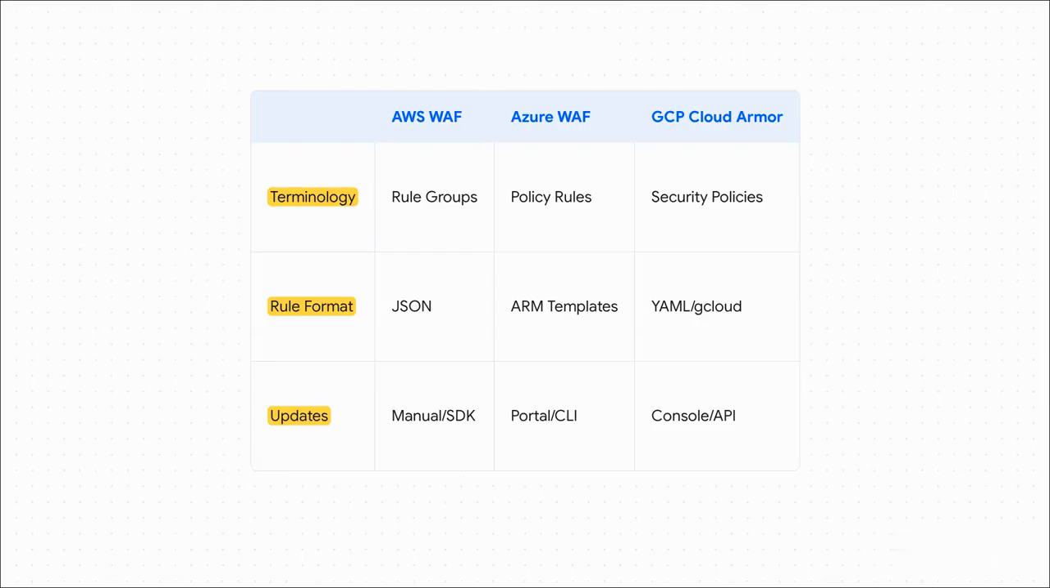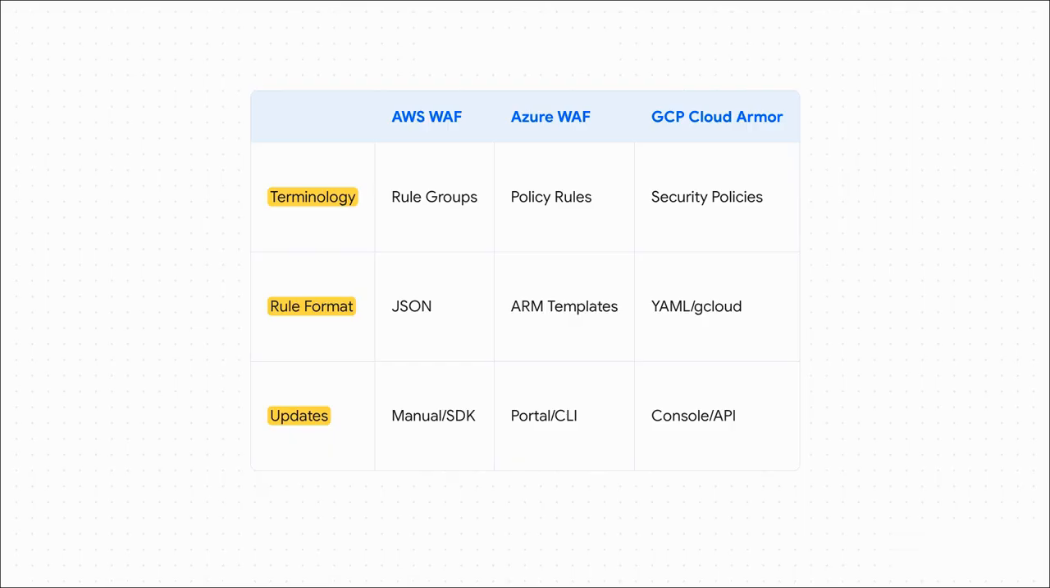And this is what that chaos actually looks like. It really is a tale of 3 WAFs. I mean, just look at this. It's a complete Tower of Babel for security. AWS calls things rule groups and wants you to write in JSON. Azure has policy rules and uses ARM templates. And GCP, they have security policies and their own flavor of YAML or gcloud commands.